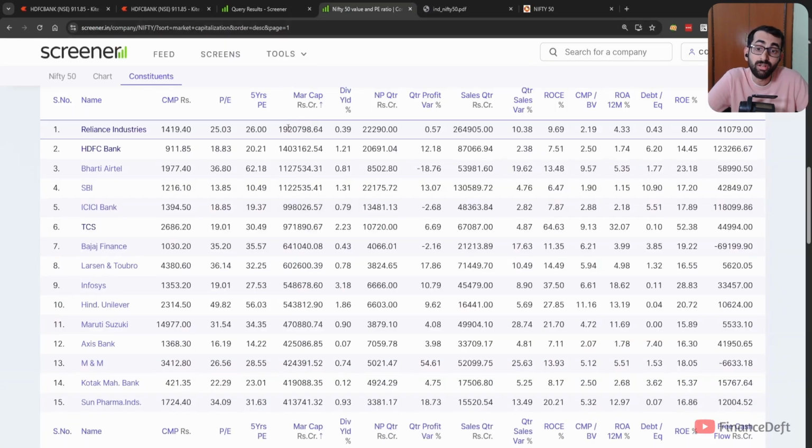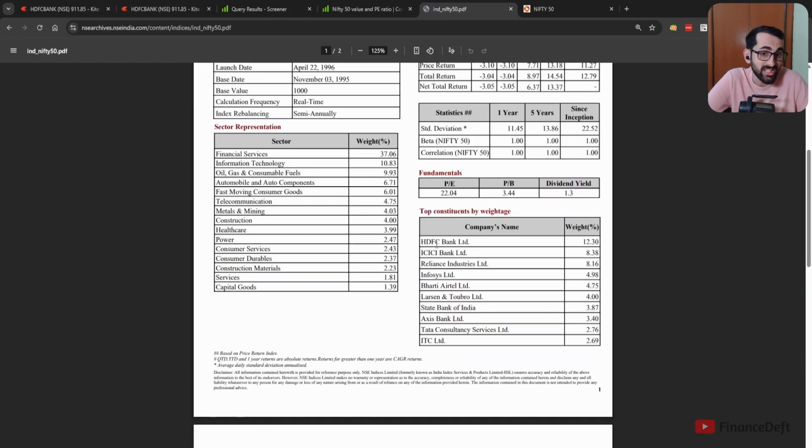If you see the total market cap, the total market cap of Reliance is more than that of HDFC Bank, but the weightage of HDFC Bank is more than Reliance in Nifty. This is because while considering the weightage, they consider free float market cap. And the reason why Reliance has lower free float market cap compared to HDFC Bank is there is a higher percentage of shares held by promoters in Reliance than in HDFC Bank.